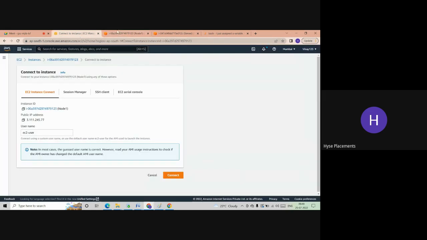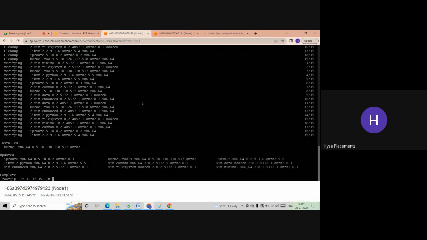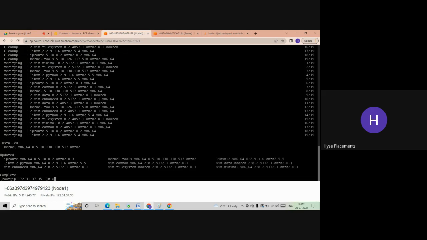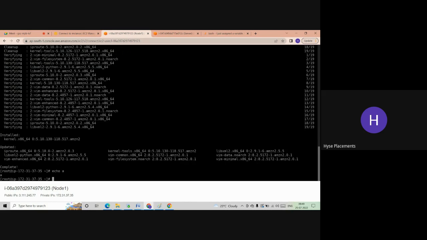If you want to access the variable in your machine, how to use that variable? You have to use it with the dollar symbol. So if you type echo A, what will happen? A will be displayed. Here A is taken as the value. If you type echo $A, what is the meaning of this one? $A is a variable. Ideally, whatever you type after echo will come as the output. Similarly, if I type $A, what will be the output?